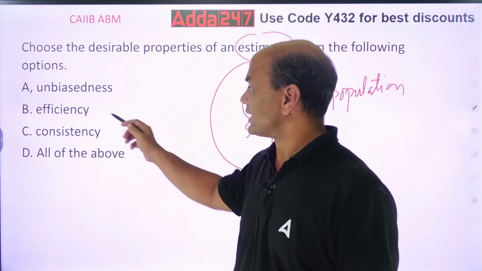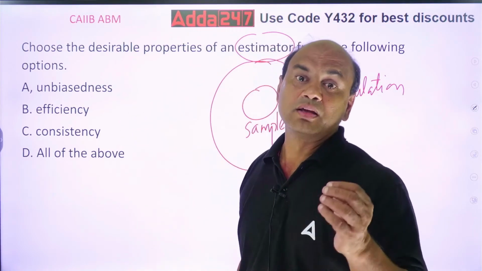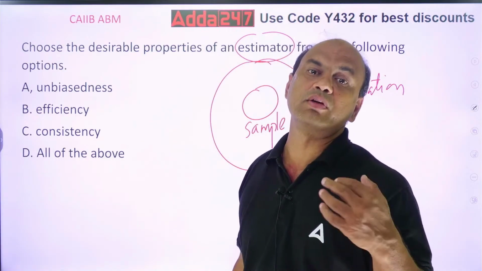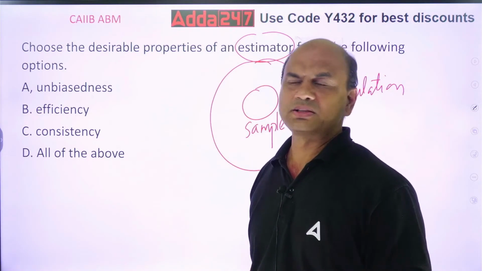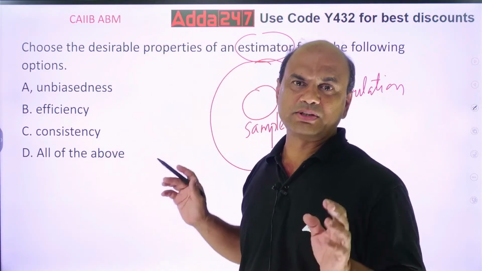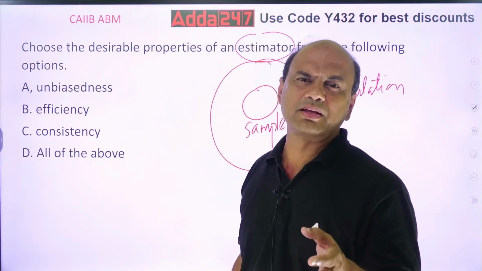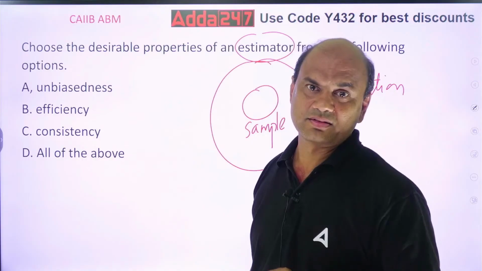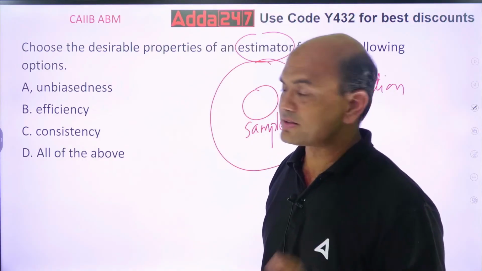Second, efficiency. If I use this estimator, no other estimator should be required. Otherwise, I have done the estimation with an estimator, and something is missing in it, so I'll have to use some other thing. That should not be the case.